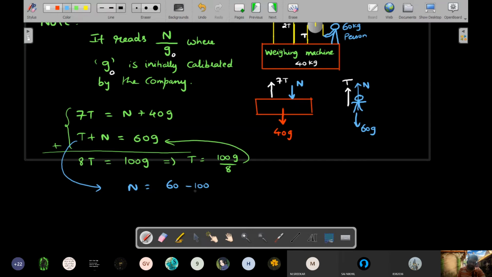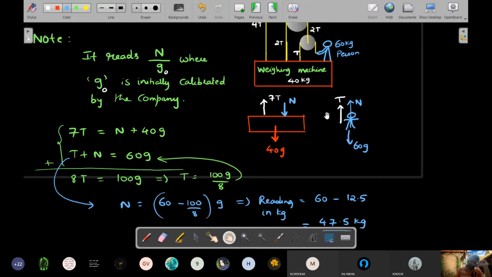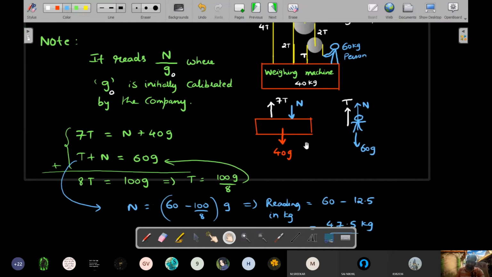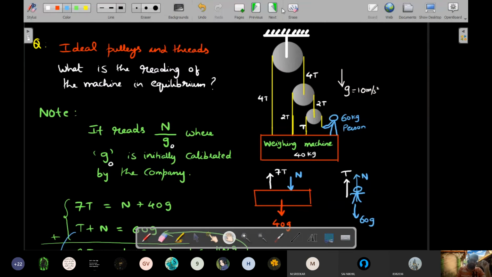60 minus 100 by 8, which could have been cancelled. So the reading in kgs is simply equal to 60 minus 100 by 8. 100 by 8 I think is 12.5. Right, yeah, 12.5. So this should be equal to 47.5, I guess, yeah. So it shows 47.5 kgs. Okay, just check the calculation, I did it very fast. So that's the idea that we learn from the weighing machine logic. Okay, right. Next one.